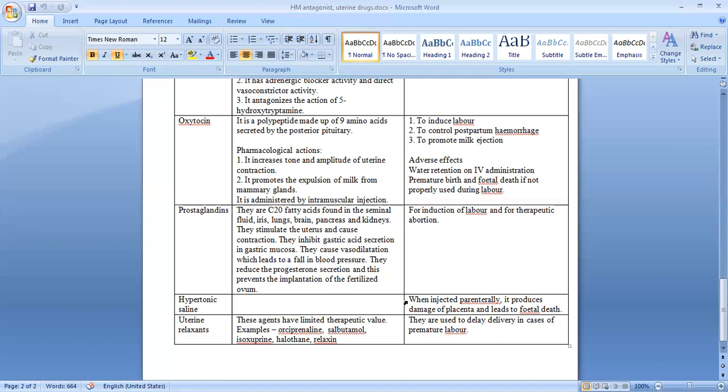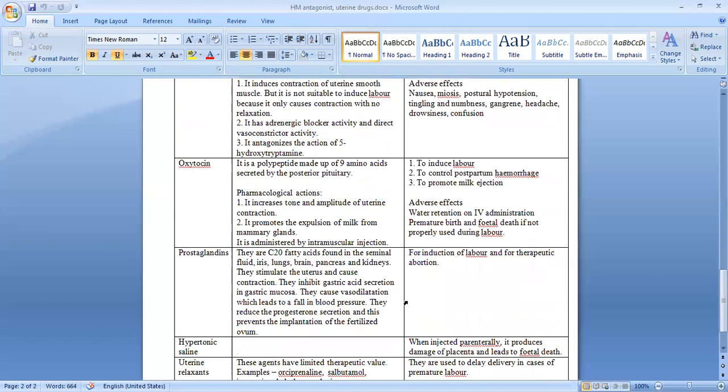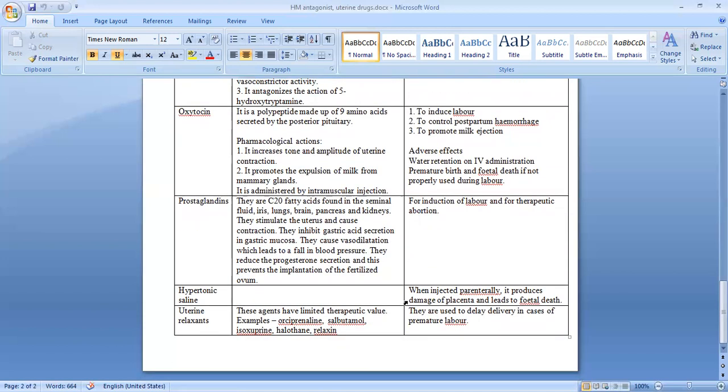Then we have certain drugs. All these whatever we have seen so far, they are all the drugs which have uterine contraction property. Then there are some drugs which have the opposite action. They will cause relaxation of the uterus. So they are called uterine relaxants. These drugs don't have much therapeutic value.